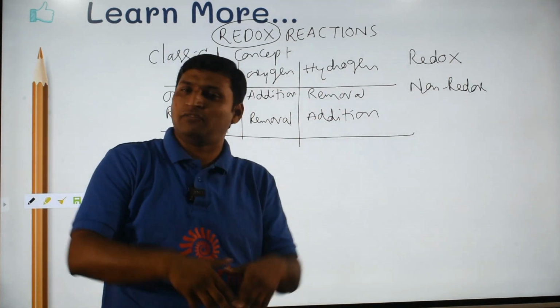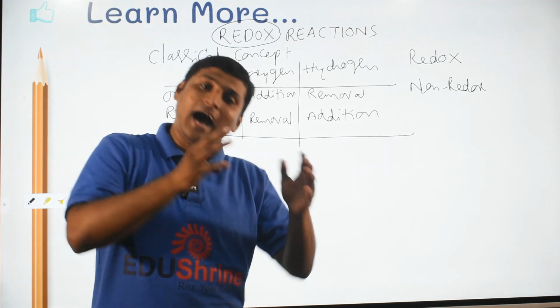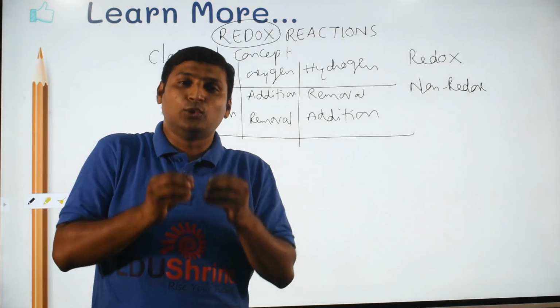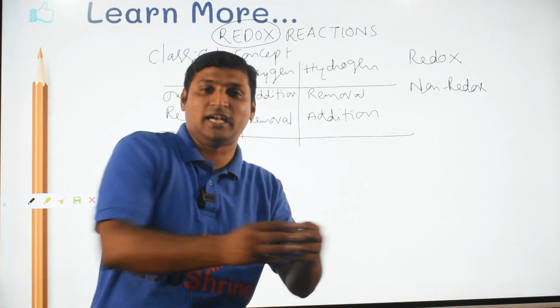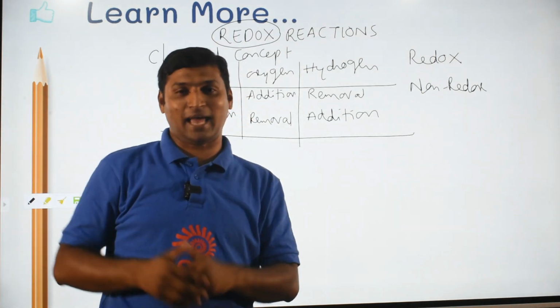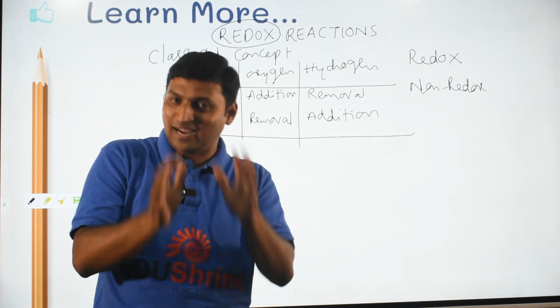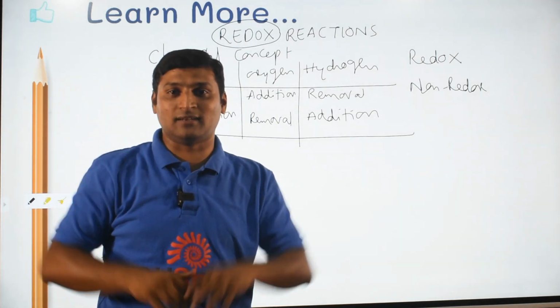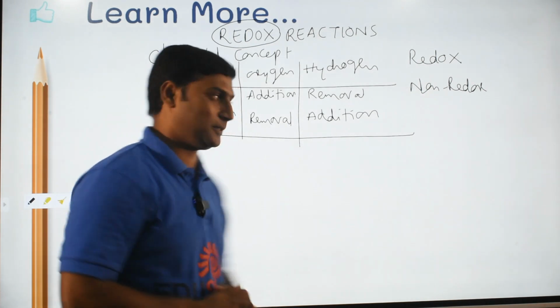Means there could be a reaction in which no oxidation and reduction are happening, or there is a reaction in which both reduction and oxidation are happening. Otherwise, you don't have any reaction in which exclusively reduction or exclusively oxidation is happening. With that knowledge, let us take the same example which is asked in the question and elaborate on this aspect.